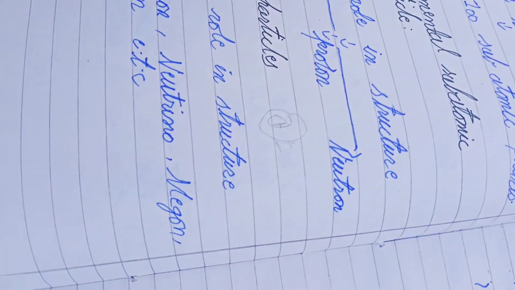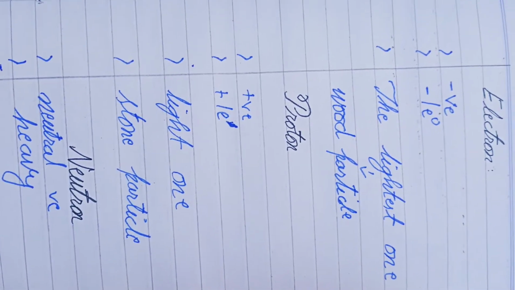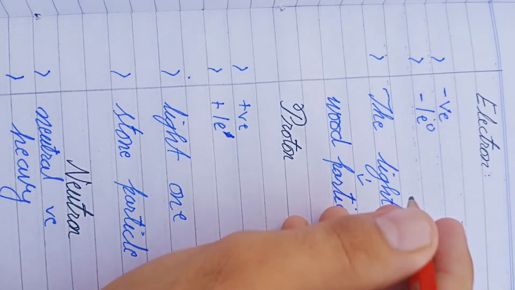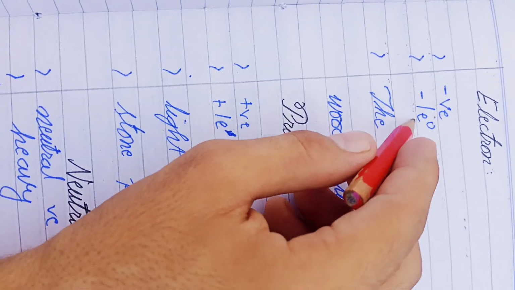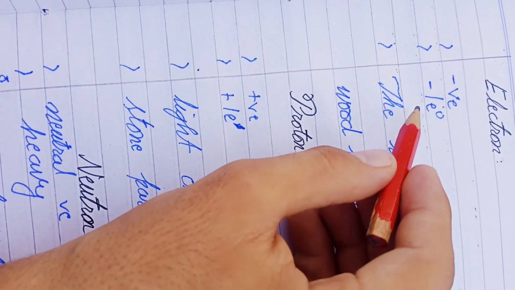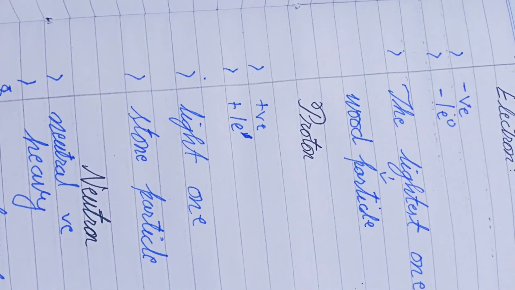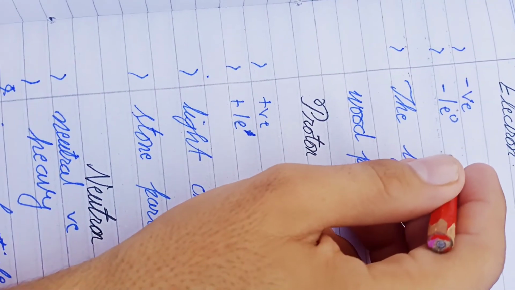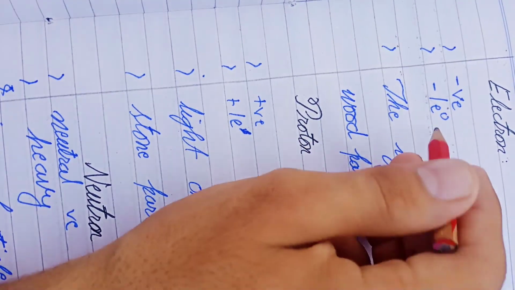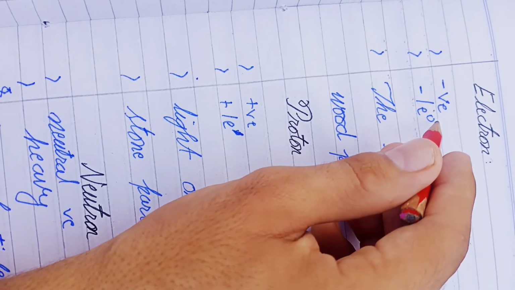Okay, so now let's discuss what an electron is. An electron is simply a particle of an atom. It has a minus charge, and also minus one, because it carries minus one charge. It's also something like one point something, but simply we can write minus one, because we can round off. Like e with power 0. Why are we writing 0?